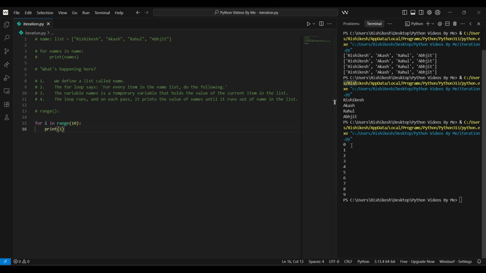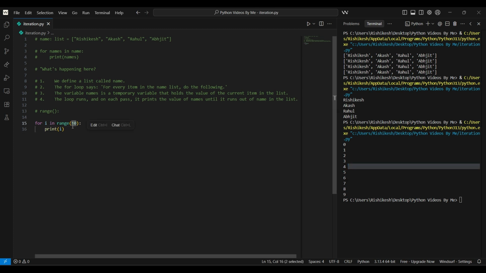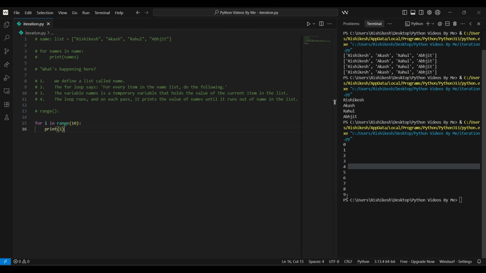It printed here one by one: 0 1 2 3 4 5 6 7 8 9. The 10 is not printed, because the range starts from 0 and goes up to n minus 1, so 10 minus 1 gives 9, and that is the end.